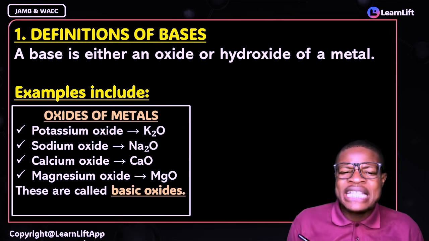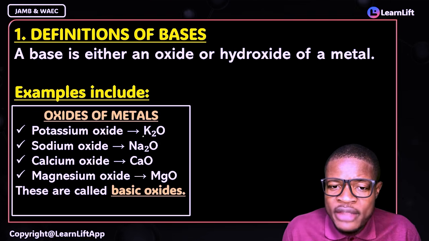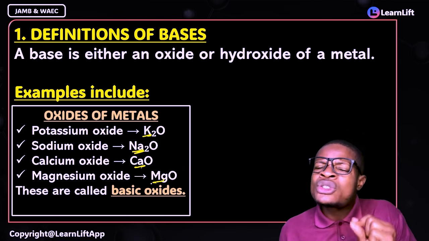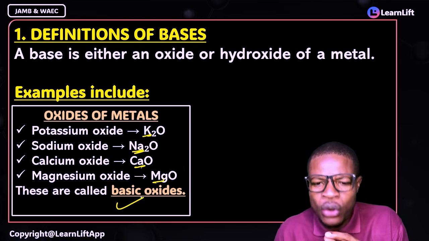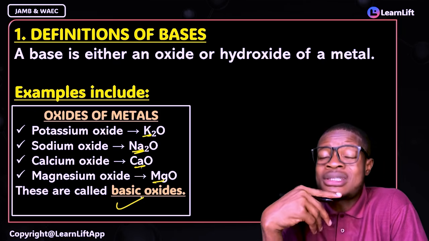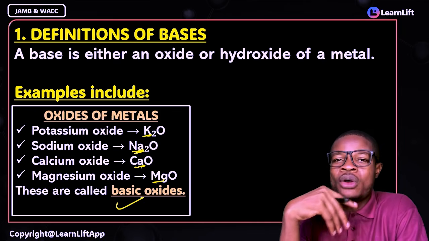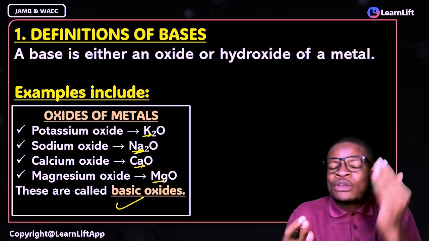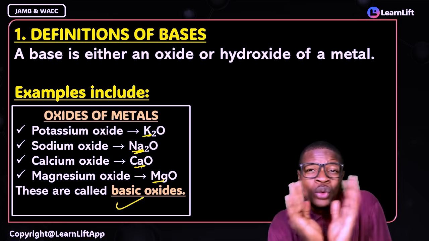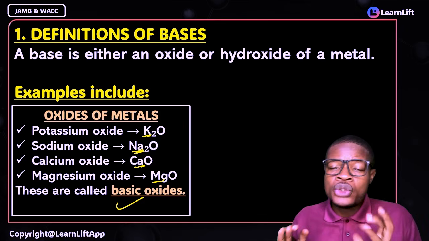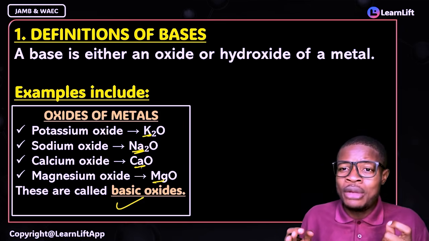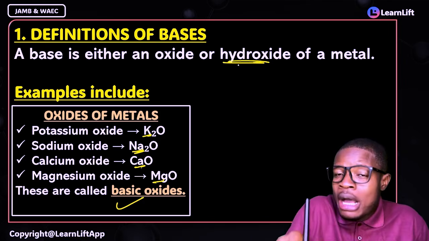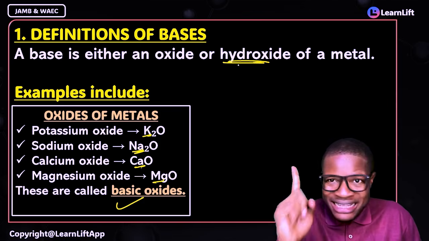Another thing you must hold tight very fast is this. If you watch, all of them are metals, right? Potassium, sodium, calcium, magnesium, they are metals. So oxides of metals are called what? Basic oxides. Write it down in your notes. Oxides of metals are called what? Basic oxides. In other words, what's the definition of a base? A base is defined either as an oxide of a metal. We are dwelling on only oxides of metal there. Potassium, sodium, calcium, magnesium. And then we looked at their formulas. Or the hydroxides of what? Metals. Metals only.